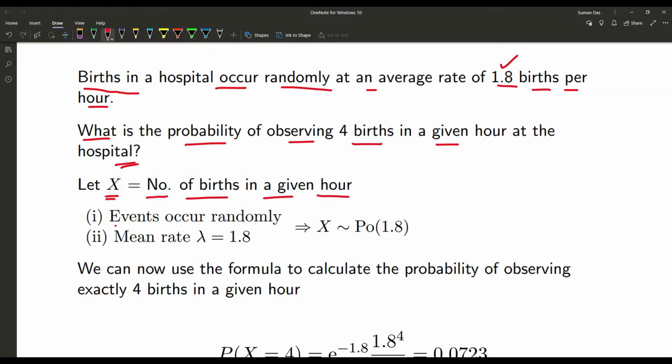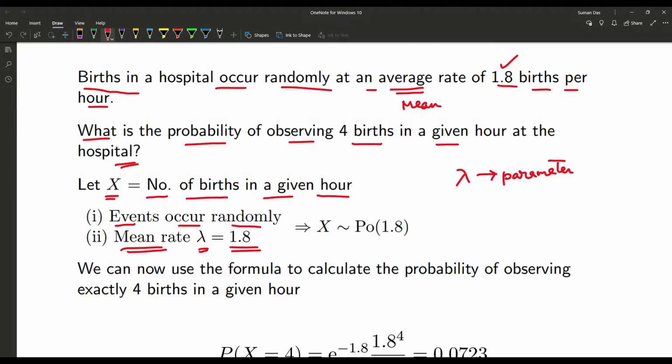Now the events occur randomly, so we can solve the problem using the Poisson distribution, because here the mean rate lambda has been given, that is 1.8. That is the average rate. So the mean rate has been given, and that lambda can be our parameter for the Poisson distribution.